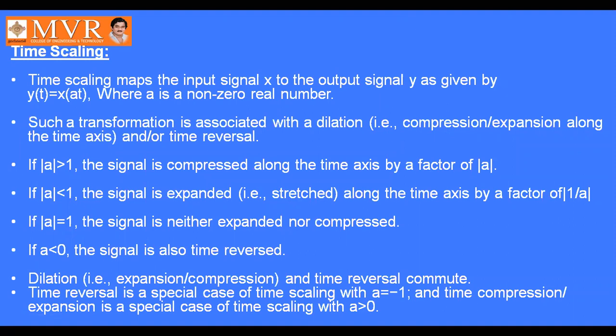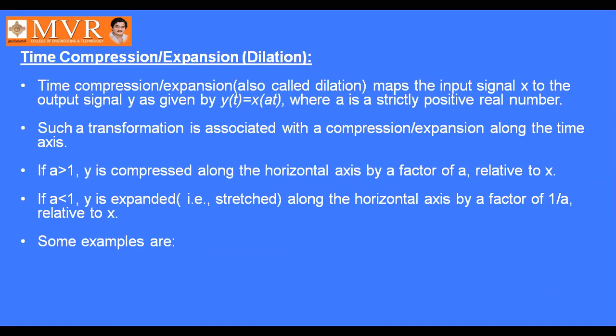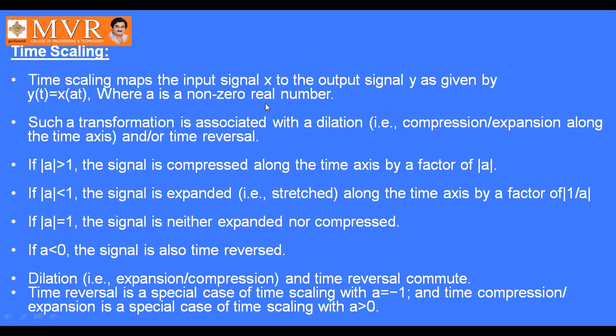Dilation is also y of t equal to x of at, and in the same manner, time scaling is also represented like this. If mod a is greater than 1, the signal is compressed along the time axis by a factor mod a. If mod a is less than 1, the signal is expanded or stretched along the time axis by a factor of 1 by a.